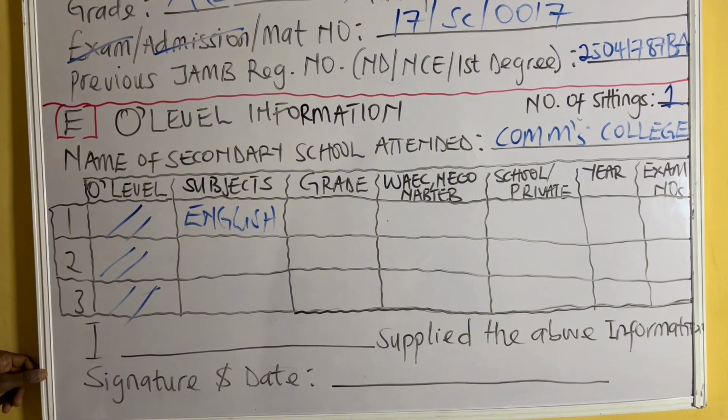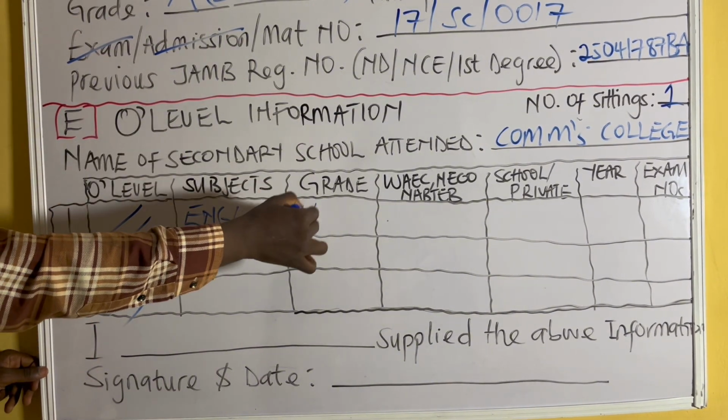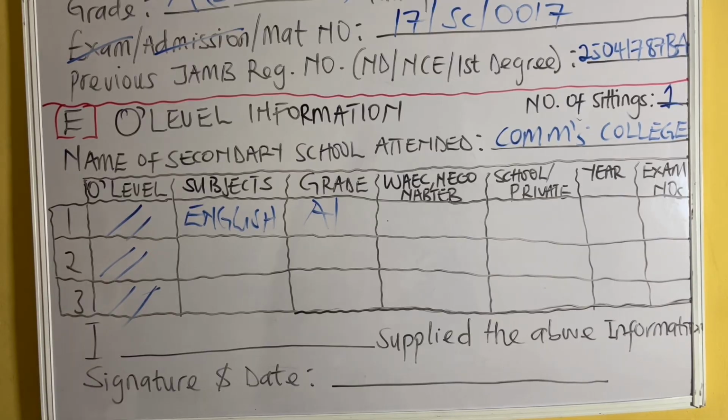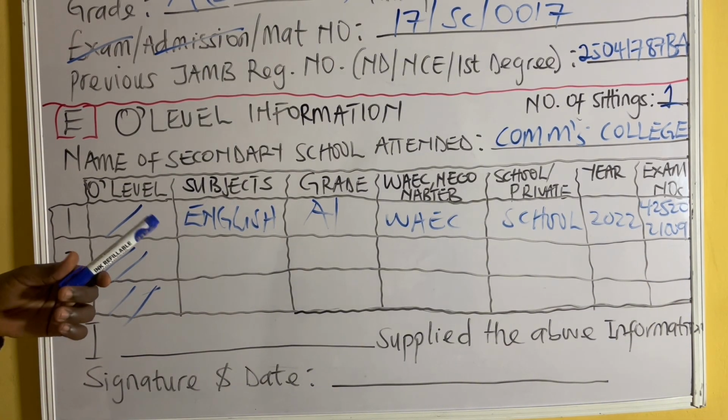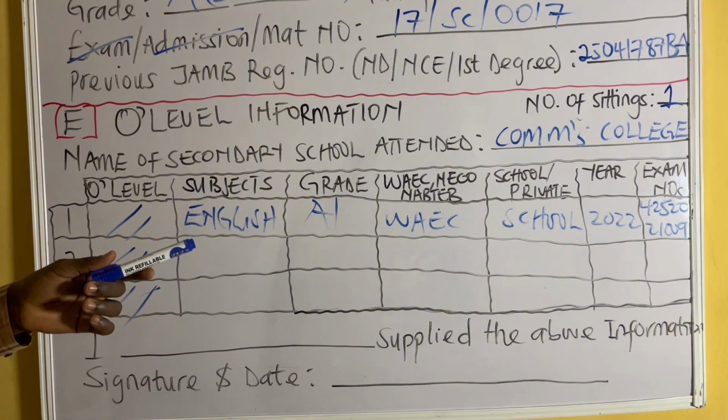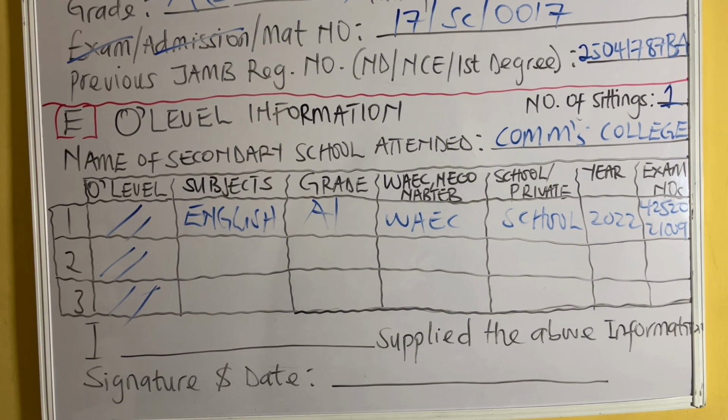And the grade, is it A1, is it B2? Let's assume you have A1. Is it WAEC, NECO, or NABTEB? So identify WAEC there. The school, is it school or private? School means is it WAEC internal, the one that you wear school uniform, or GCE? GCE means private. So if it is the one you wore school uniform for, you write school there. If it is GCE, you write private, the year and your examination number.